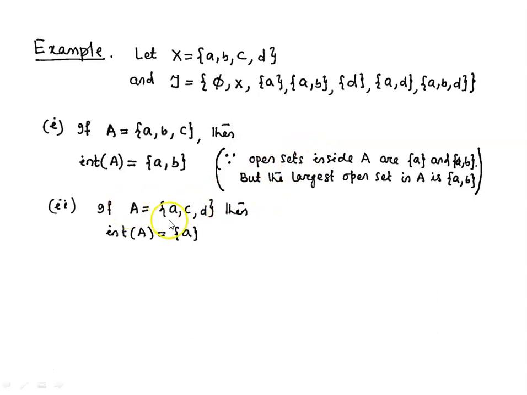Let us take one more set A containing 3 points a, c and d. Then what is interior of A? Clearly interior of A is {a}.